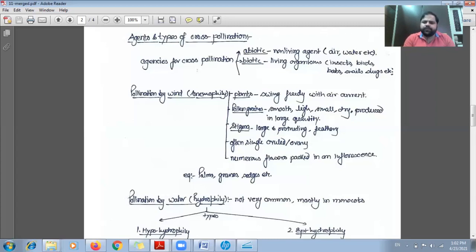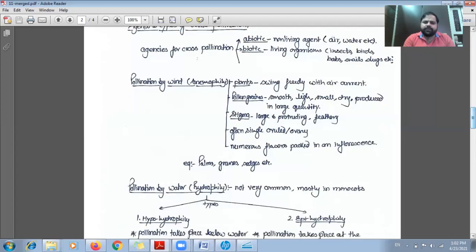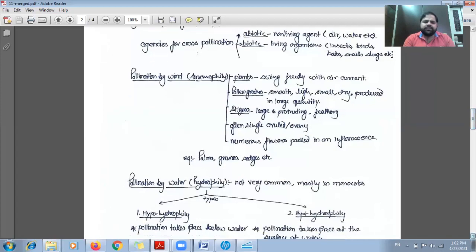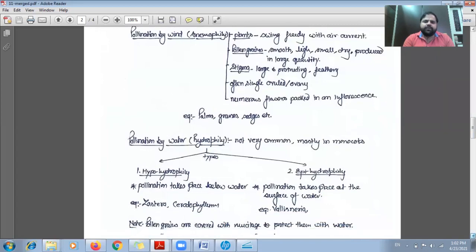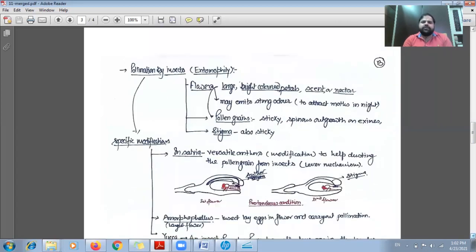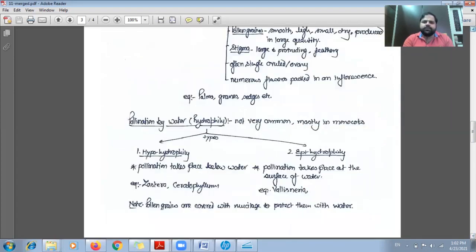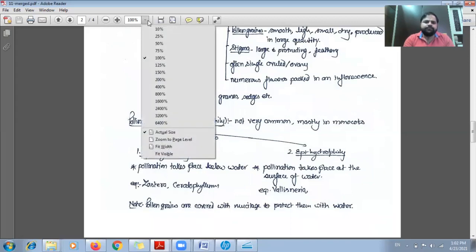Now the pollination by water. When the pollination is taking place by means of water, then the term we use is hydrophily.